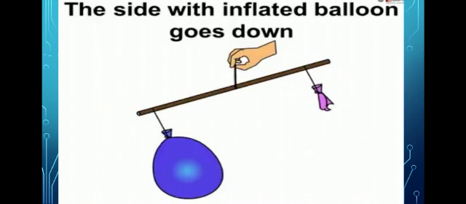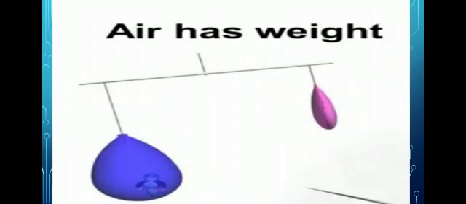How? The 2 balloons we are tying: from one balloon the air comes out, and one balloon still has the air. The side with the air goes down because its weight is more. The side which has more weight, the stick will fall down on that side. So air has weight. From this experiment we conclude that air has weight.